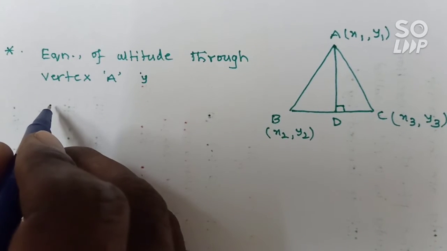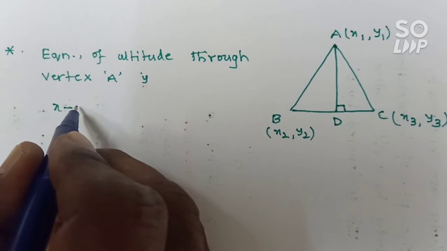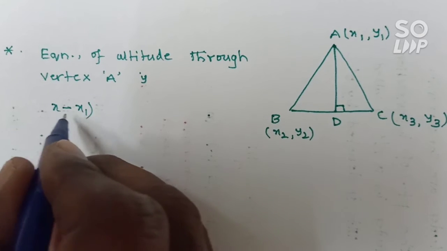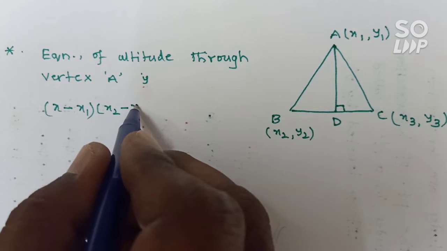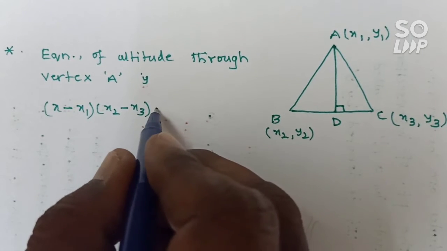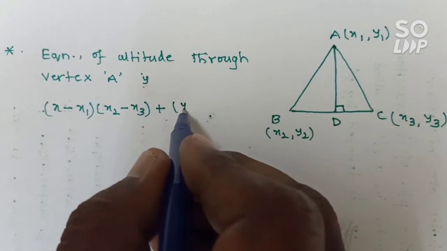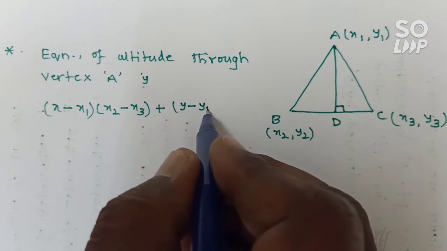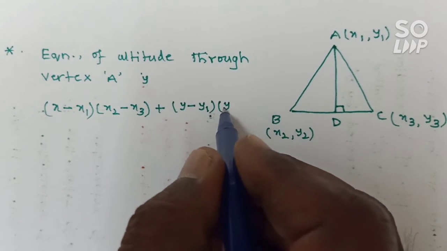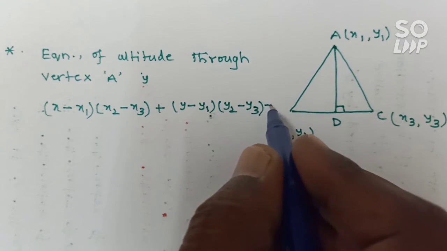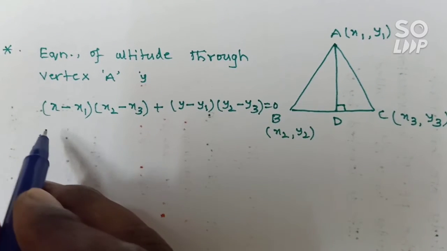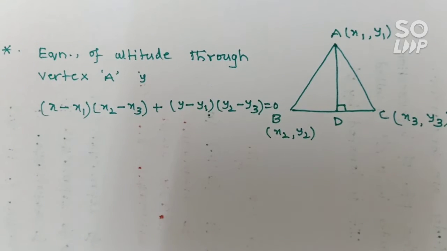It is (x minus x1)(x2 minus x3) plus (y minus y1)(y2 minus y3) equals 0. This is the equation of the altitude passing through the vertex A.